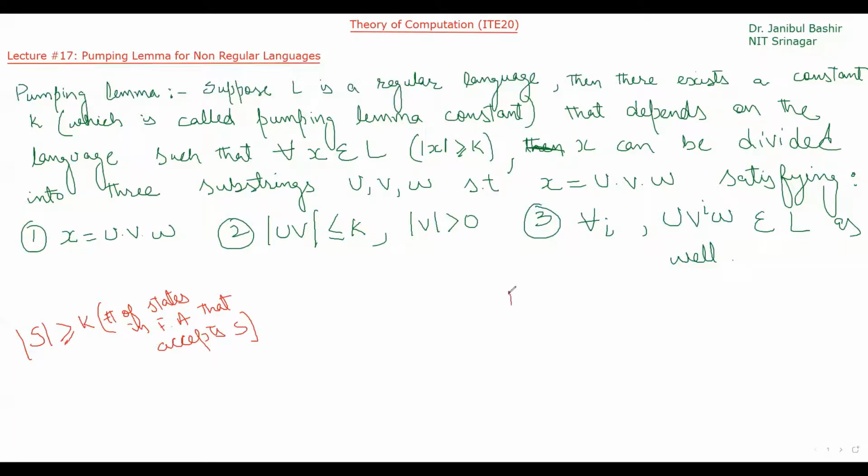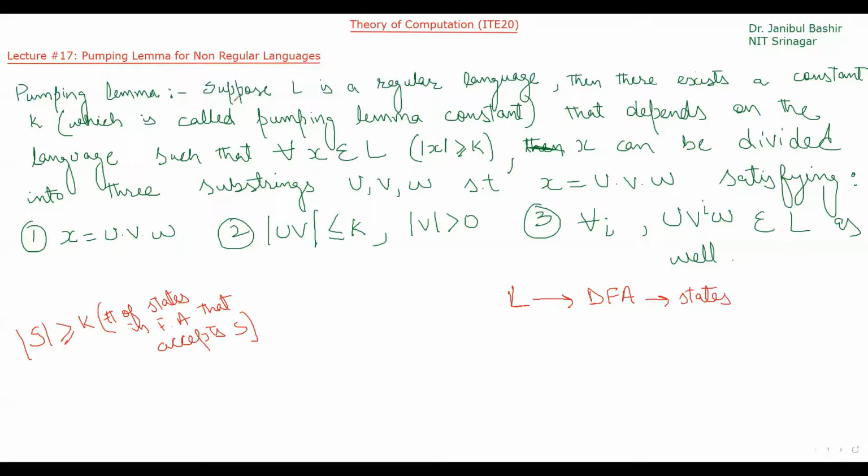If L is a regular language, that means for this language there will exist a DFA, and this DFA will have states.